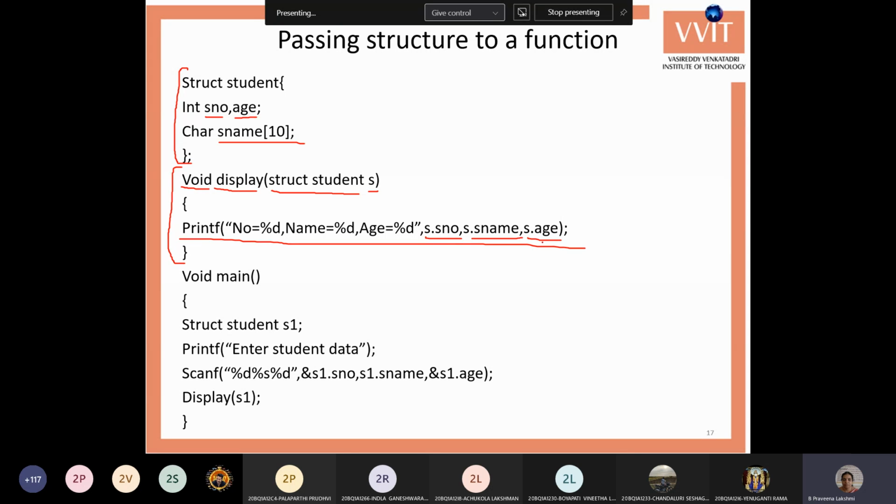Okay, so within the main, we just create a variable for the structure, s1, then enter the data using scanf for the structure variable. Just call the display function, display within the brackets s1.